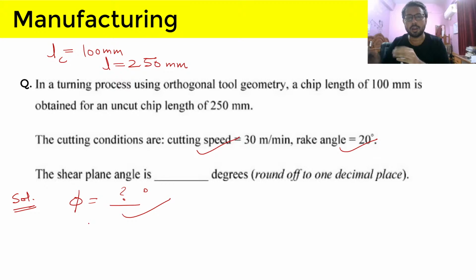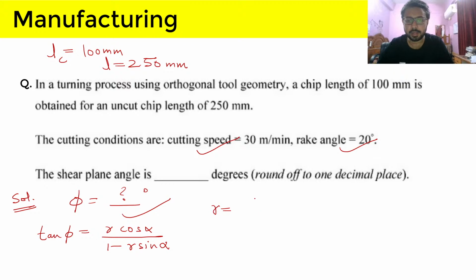So always keep a balance between doing a question faster and also the correctness of the process that you follow. So tan phi is equal to r cos alpha divided by 1 minus r sin alpha, where r is the chip thickness ratio, t by tc. But we don't have the thickness t and tc; we have L and Lc, and here r is Lc by L, which is 100 by 250.